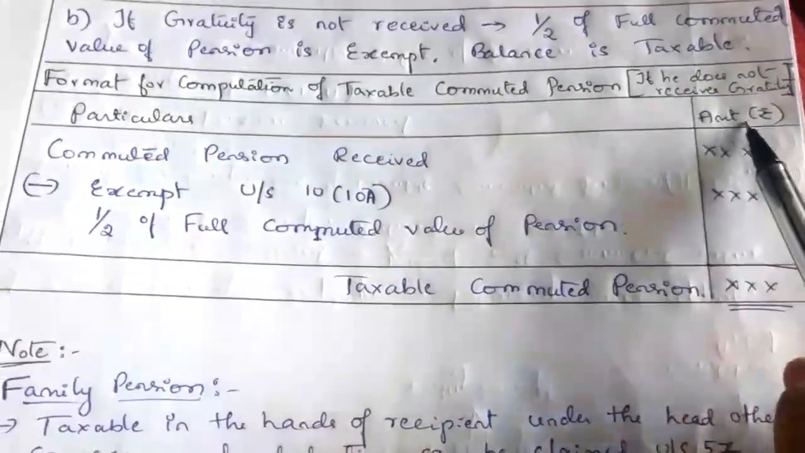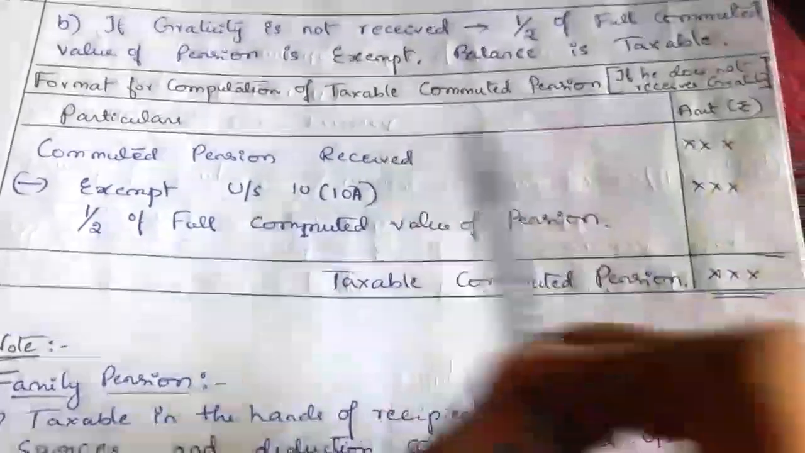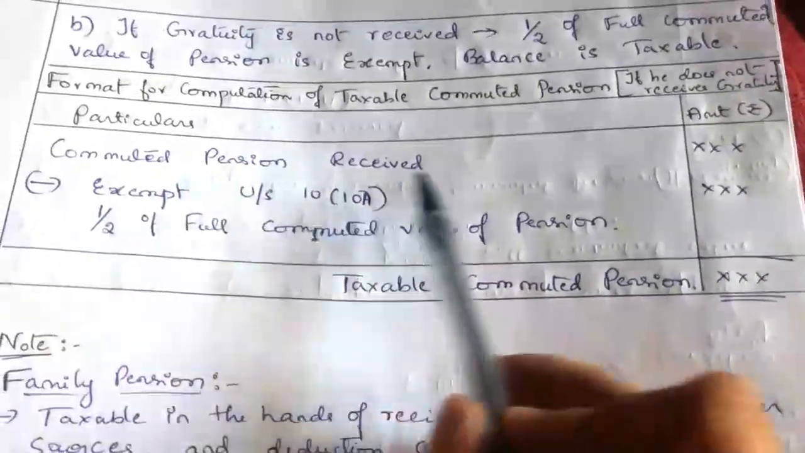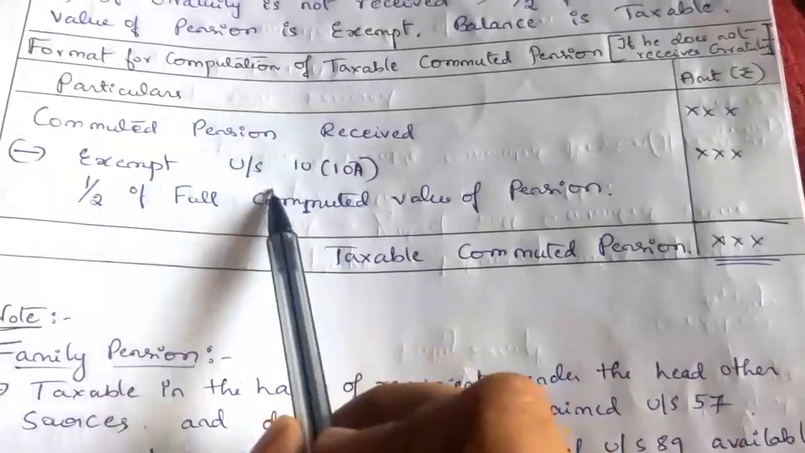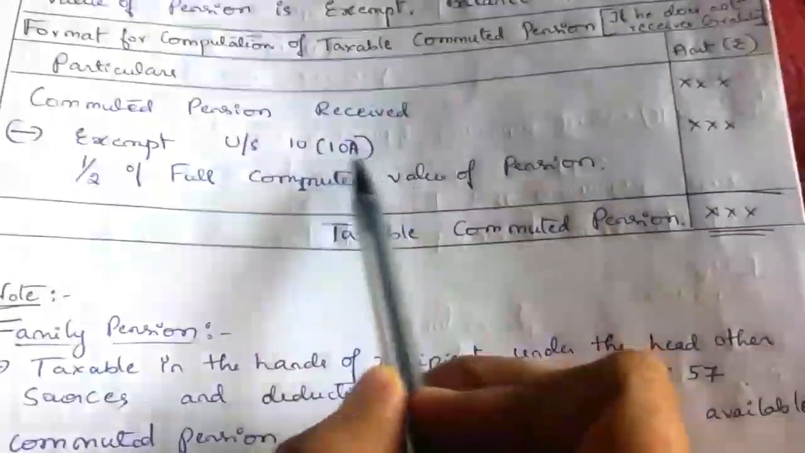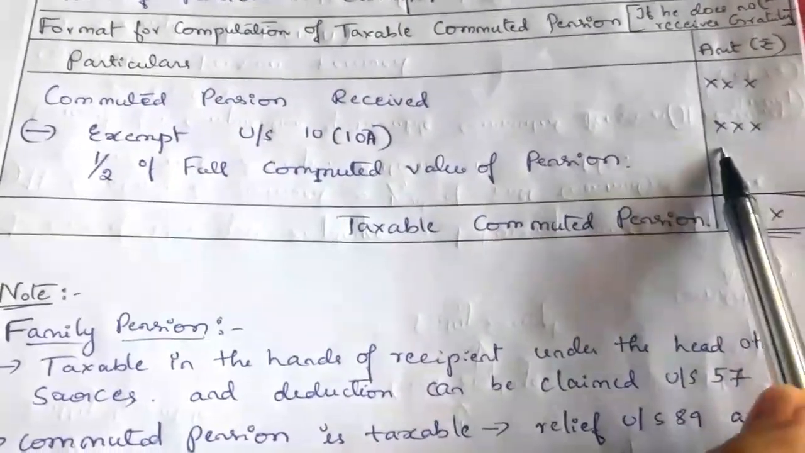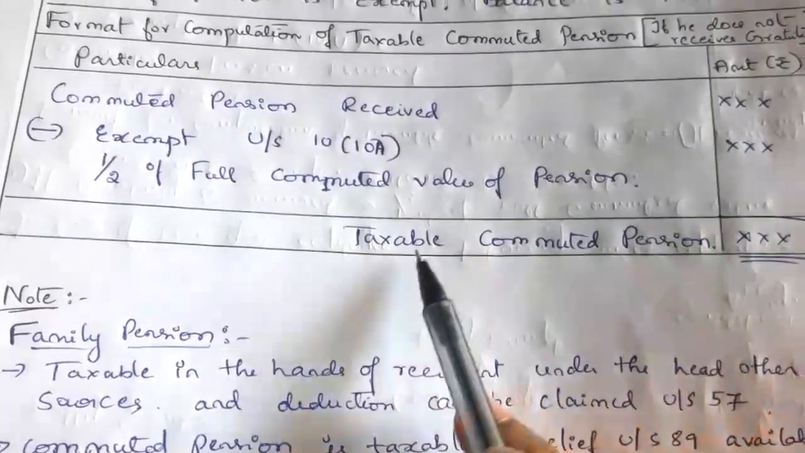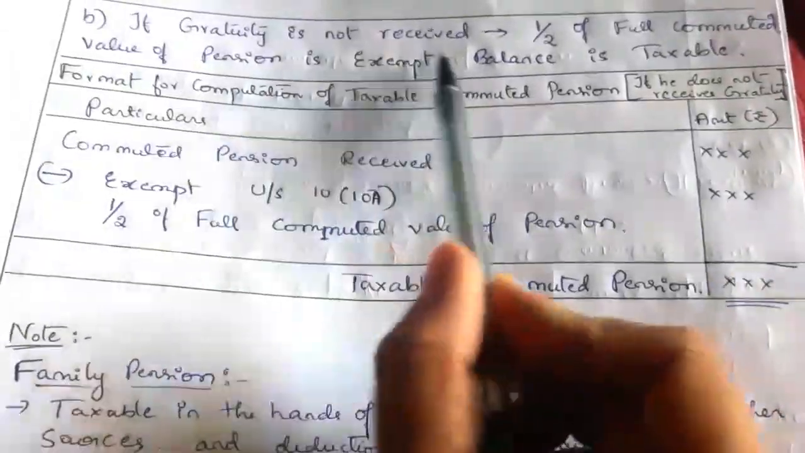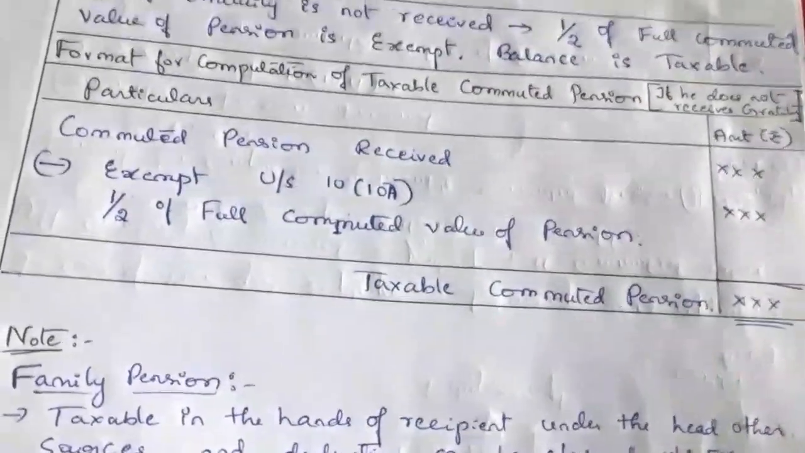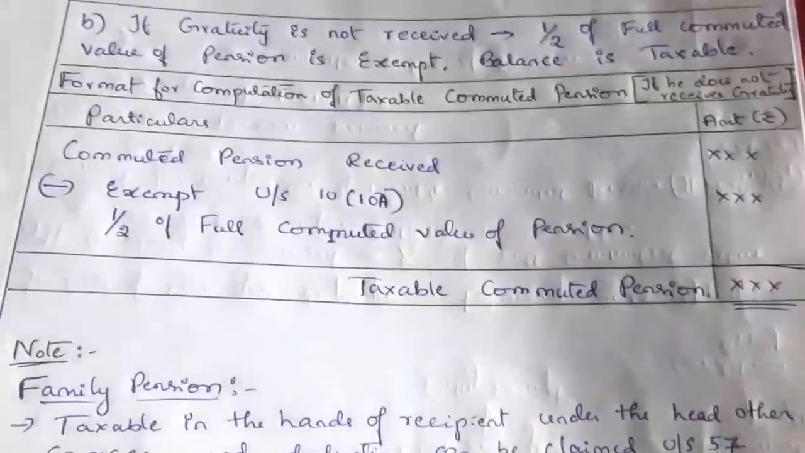Format of computation of taxable commuted pension if he does not receive the gratuity. So particulars and amount. Under that, commuted pension received we have to take here. Then we have to deduct the exemption under section 10(10A). Here we take half of the full commuted value of pension, and deduct that from the commuted pension received. The balance is taxable commuted pension in case an employee is not receiving a gratuity. So this is the second case. Only two cases you have. This is a simple concept.